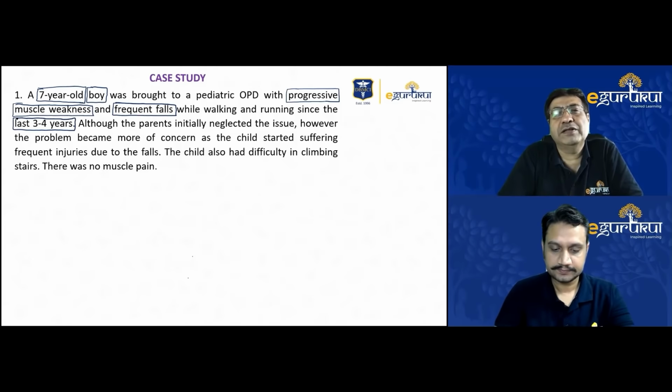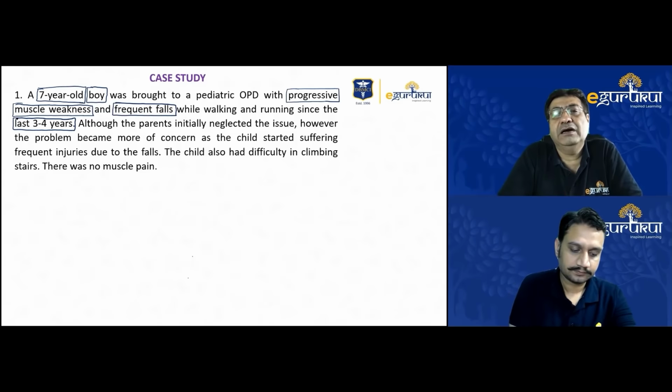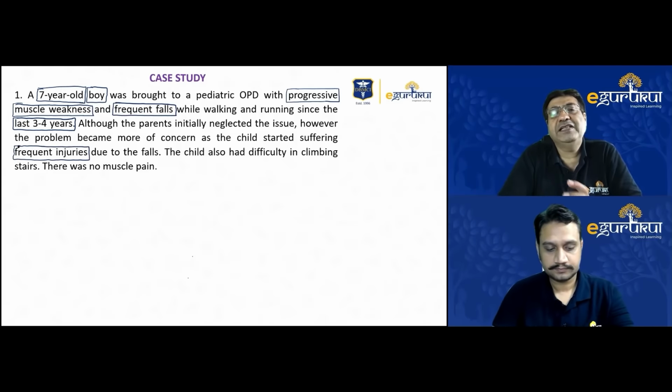Most children start walking by about 15 months, so by 13 to 15 months, children can walk without support. According to the mother, after the initial 5 to 6 months, the child started tripping over frequently while walking. The parents neglected this issue initially, but soon the problem became very concerning as the child started suffering frequent injuries due to falls. That was the time when they thought they needed a referral or opinion for this problem.